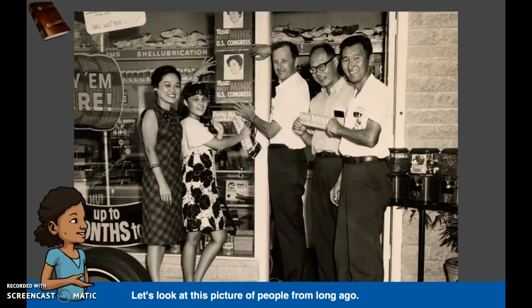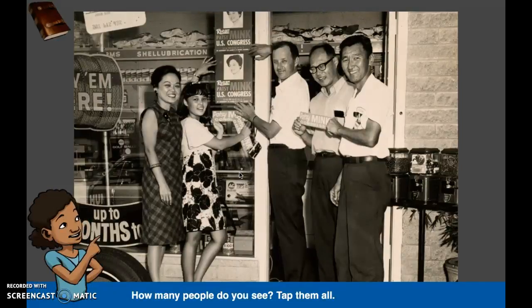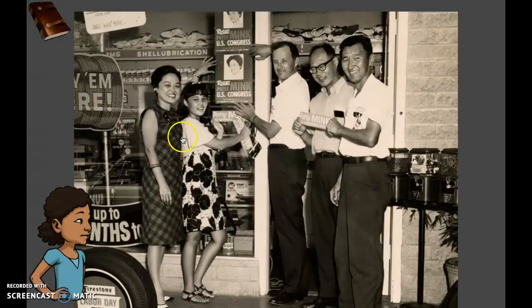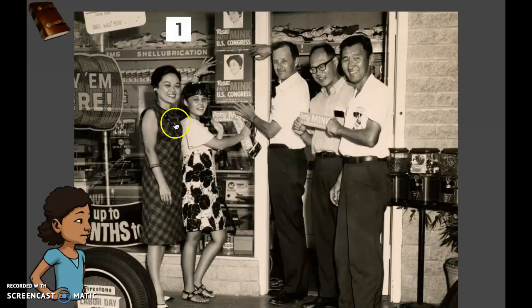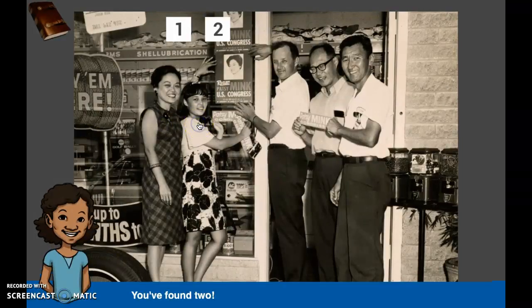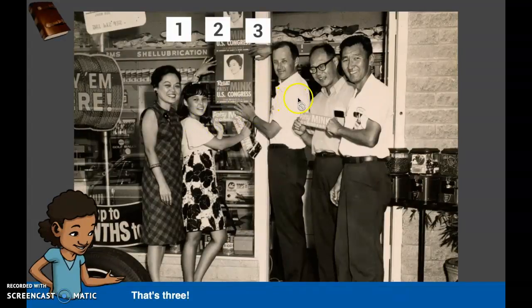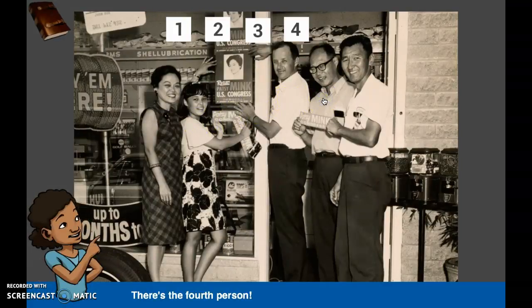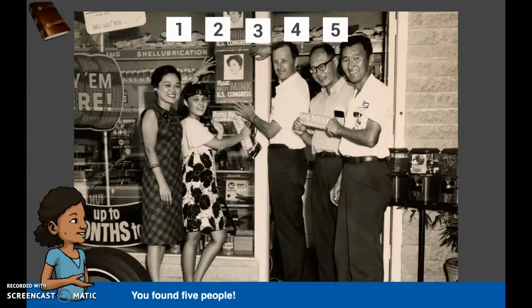Let's look at this picture of people from long ago. How many people do you see? Tap all. Now we will hit every person we see in this. That's three. Here's the fourth person. You found five people.